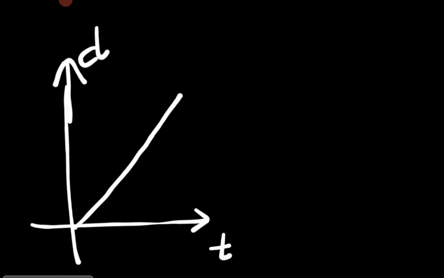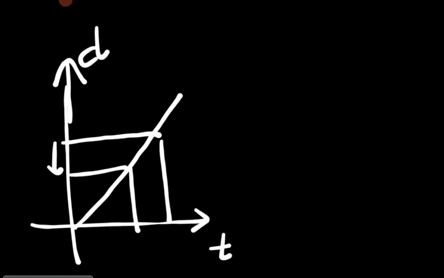So this is my graph paper, this is my graph. Here I am taking t on this axis, and on this axis I am taking distance. Whenever in equal time intervals the distances covered are equal, such a motion is called uniform motion. So this particular graph is for uniform motion.